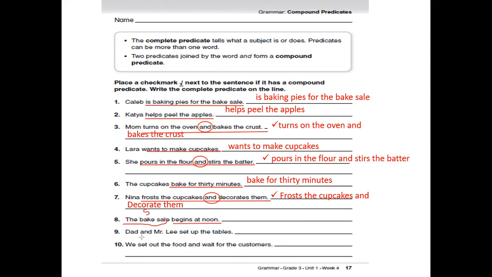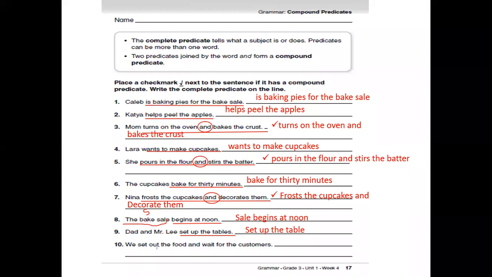Dad and Mr. Lee, here it's a compound subject because we have the word "and" in the subject. What about them? They set up the tables. Set up the tables is the predicate. So let's write the predicates here. We set out the food and wait for the customers. We is the subject. Set out the food and wait for the customers is the predicate.